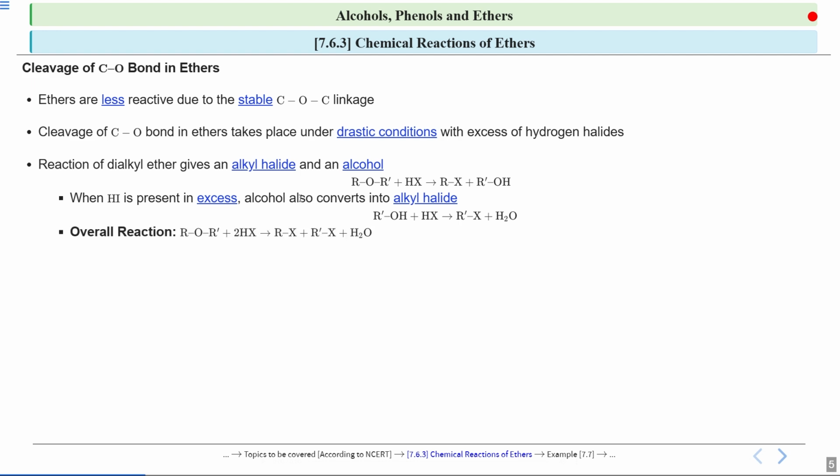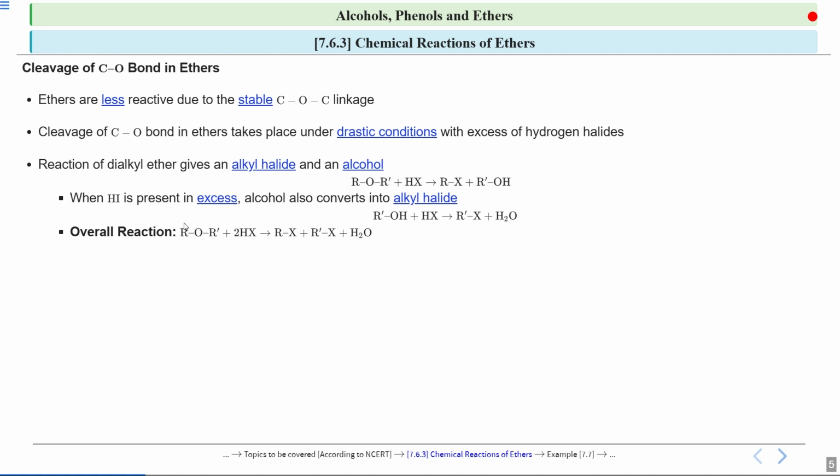So if we talk about the overall reaction, you will see that these dialkyl ethers, when they react with excess of hydrogen halide, give two molecules of alkyl halides, one R-X and one R dash-X, and you will get water as the byproduct. So this is the overall reaction with the excess of HX which is present.